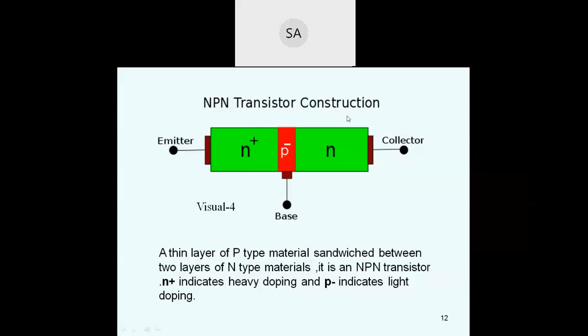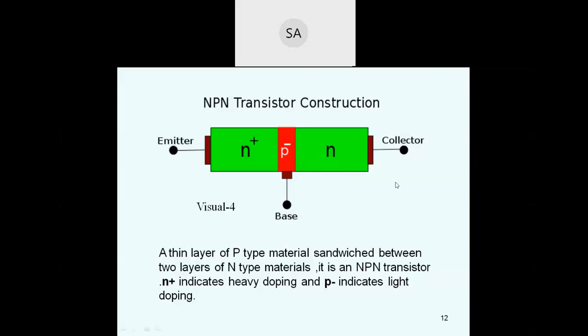The next one is the collector. The section on the other side that collects the majority charge carriers is known as the collector. The name itself indicates that the collector collects the majority charge carriers, just as the emitter emits them. It is always reverse biased with respect to the base, so the collector and base junction is reverse biased.